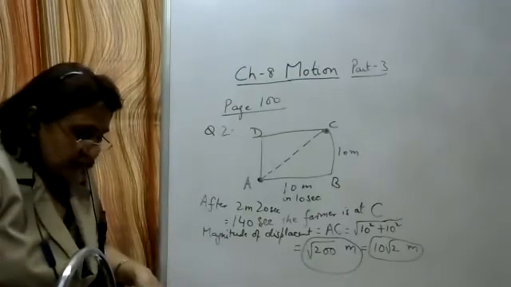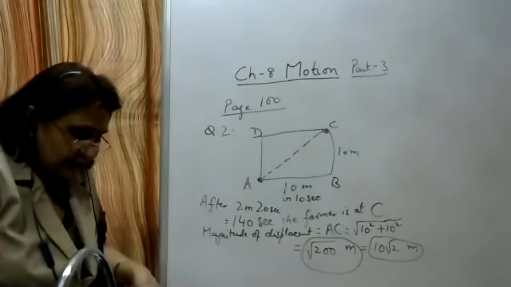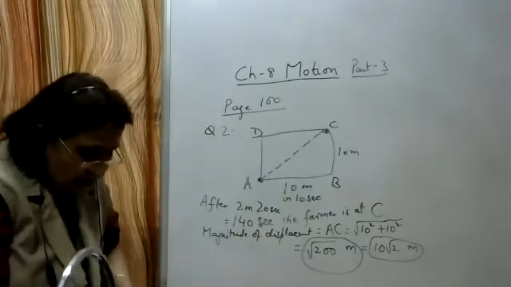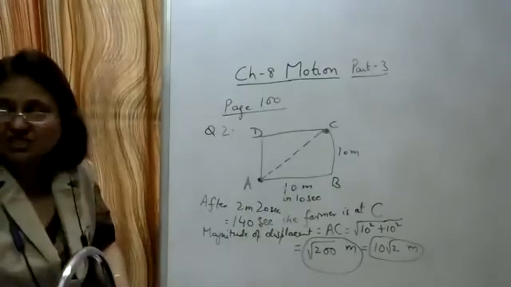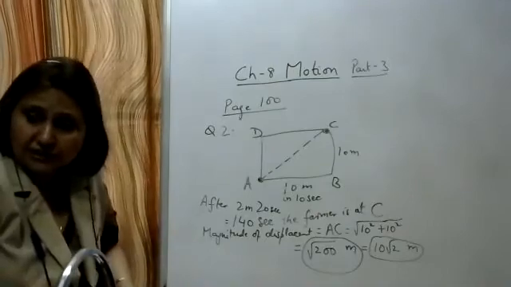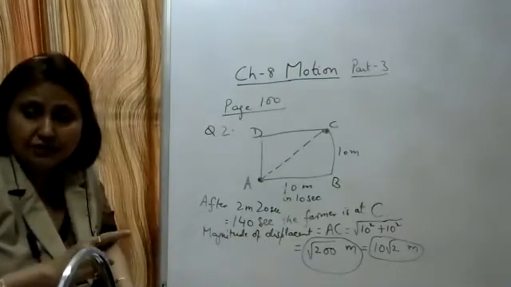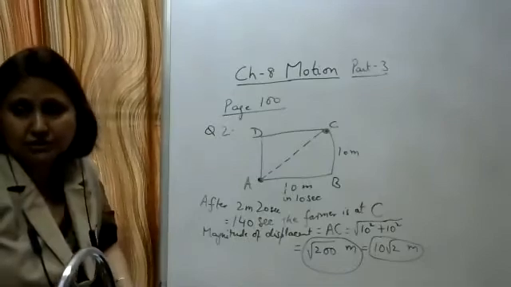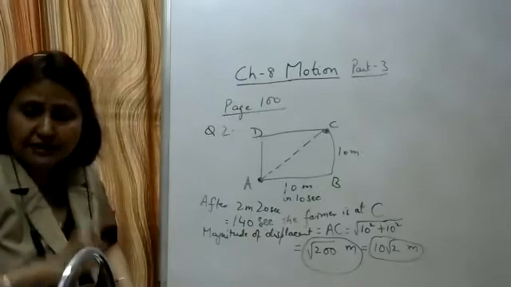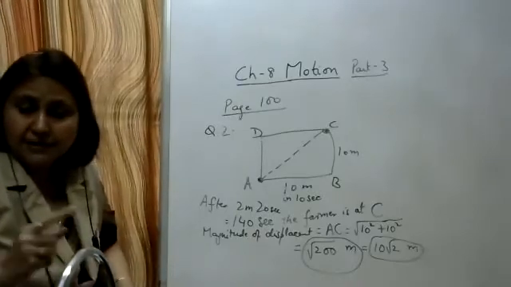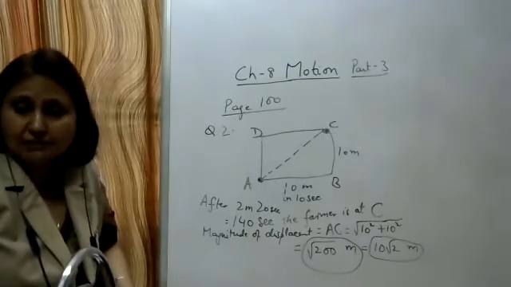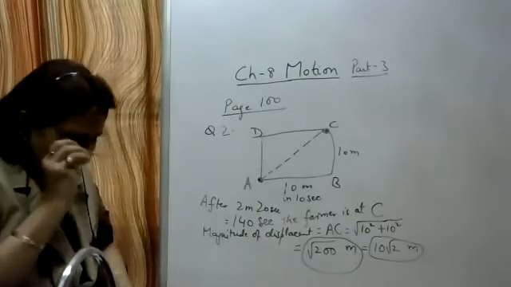Now the B part is: its magnitude is greater than the distance traveled by the object. The magnitude of the displacement is greater than the distance traveled. Is it true? In the differences also, with the examples, we have studied that the magnitude of the displacement can be equal to the distance traveled, or it will be less than the distance traveled. It can never be greater than the distance traveled. It is never possible. So this statement is false.